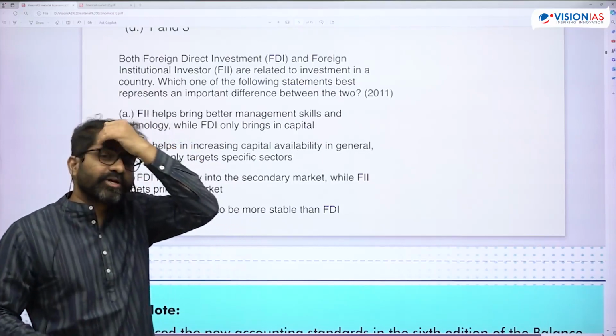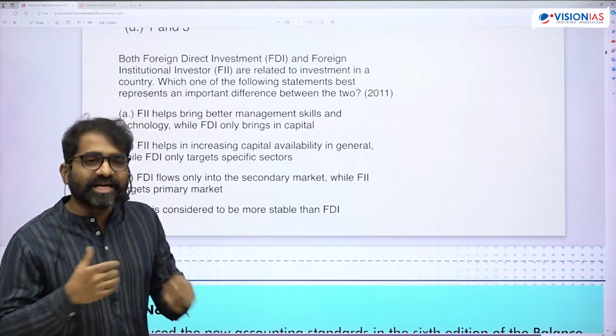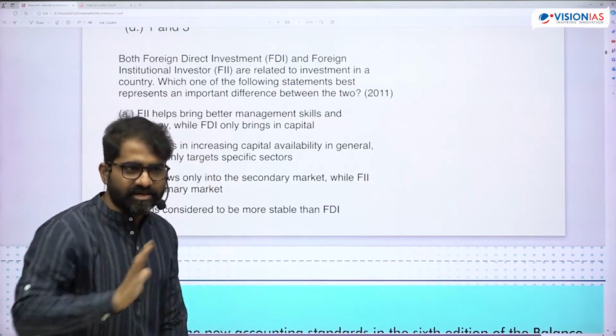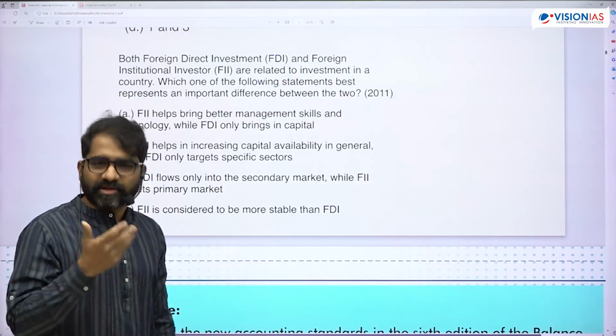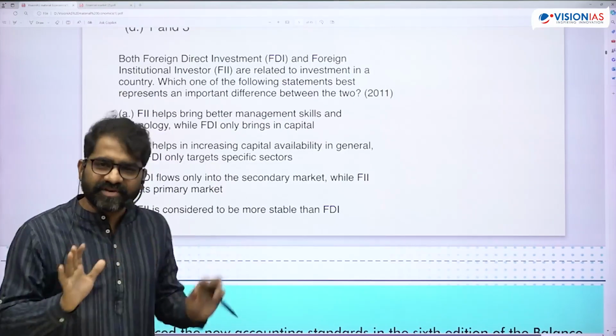Foreign investment that is moving into a country with the intention of doing business. Okay, or it is directly having control over the assets in the country. That is what FDI is. It brings in technology. It brings in employment opportunities also. So that is the basic definition of FDI.